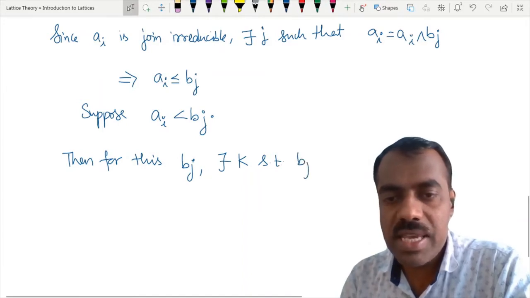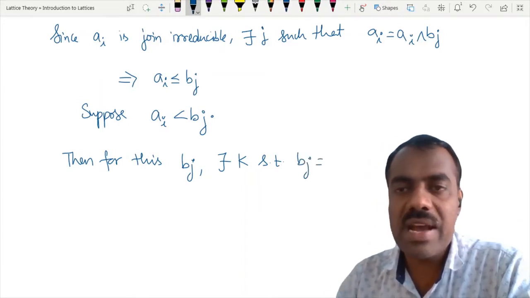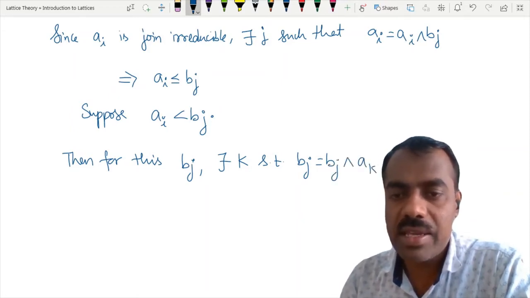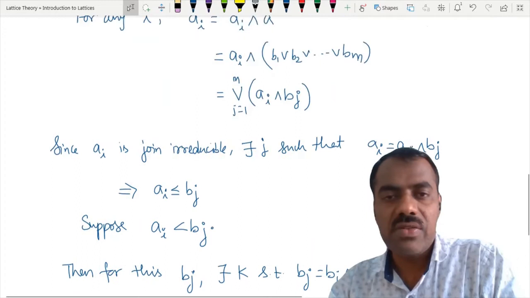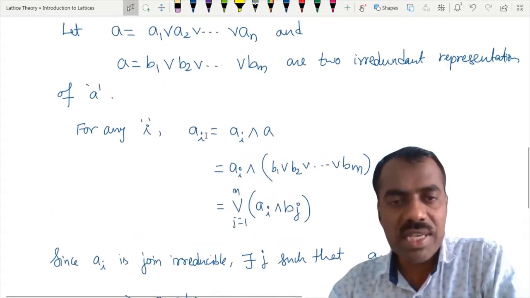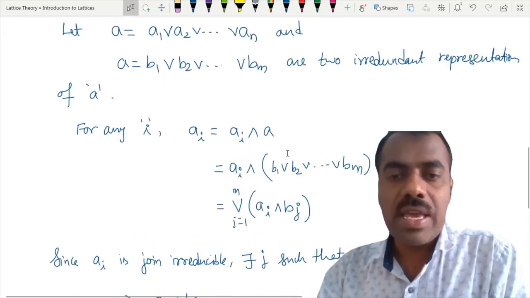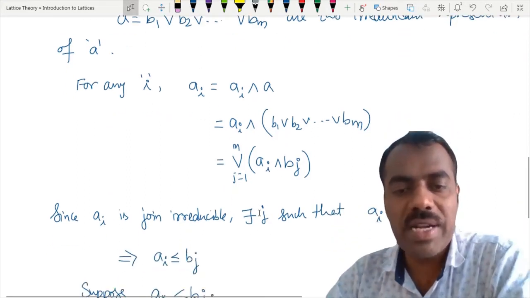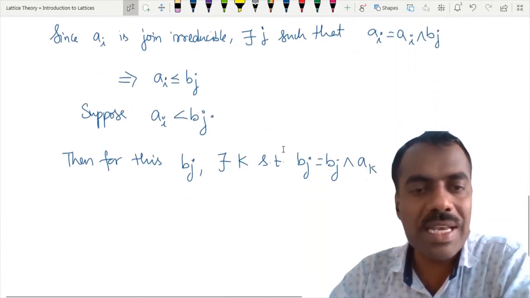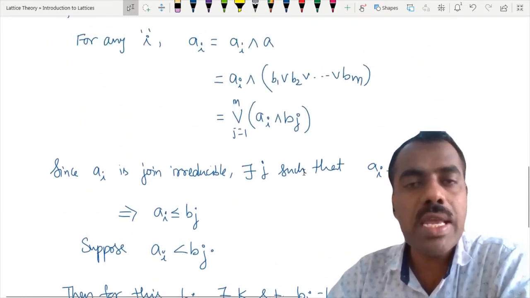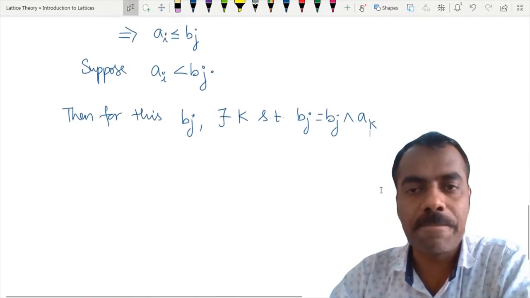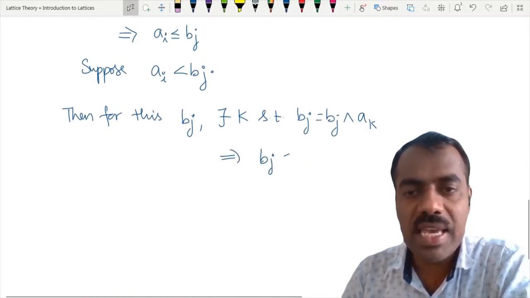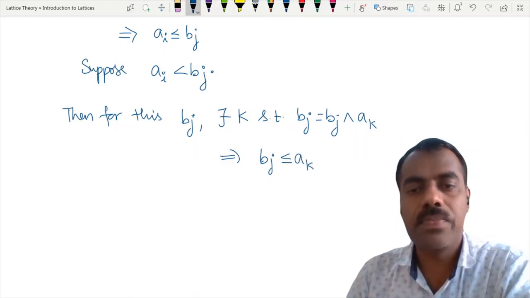So this Bj is equal to Bj meet some Ak. Is this clear why we got this? Whatever we did here, you write Bj is equal to Bj meet A, and in place of A you write the join of Ai's, then use the distributive property. So there exists some k, because the Bj's are also join irreducible elements, right? Again this implies Bj is less than or equal to Ak, right?